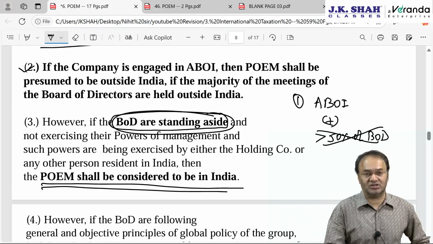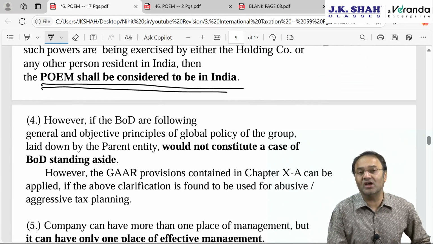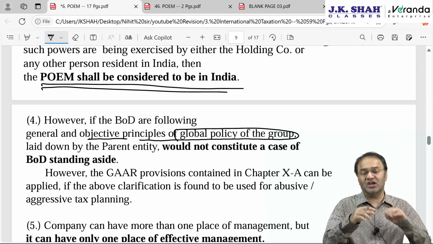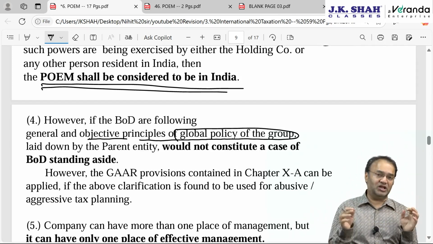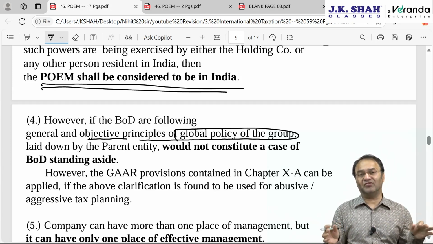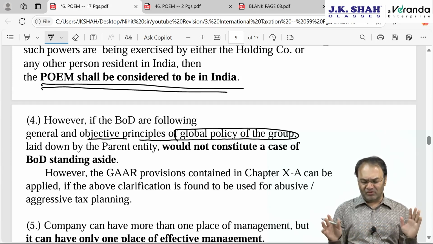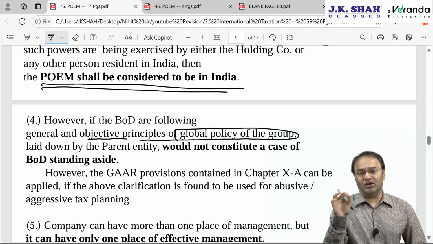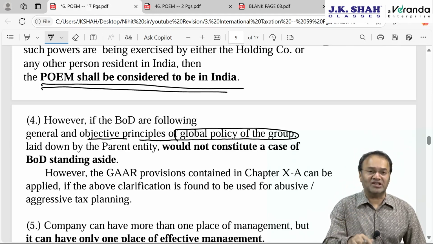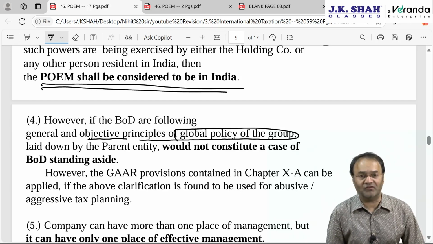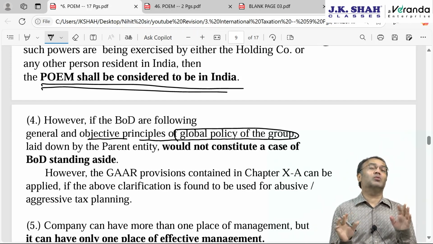However, there are 2 clarifications with regards to this. It says if the board of directors are just following the global policy or objectives of the global policy of the group. For example, JK Shah Classes world over, wherever JK Shah Classes is there, the interior is the same. The uniform of staff members will be the same. Everything will be the same: same projector, same whiteboard, same benches, same type of stage will be created. Everything would be the same. So that's a global policy. Or anybody taking admission in JK Shah Classes cannot make cash payment. We don't accept cash payment. We accept only cheque payment or payment by online transfer, NEFT, RTGS. That is a global policy of JK Shah Classes.